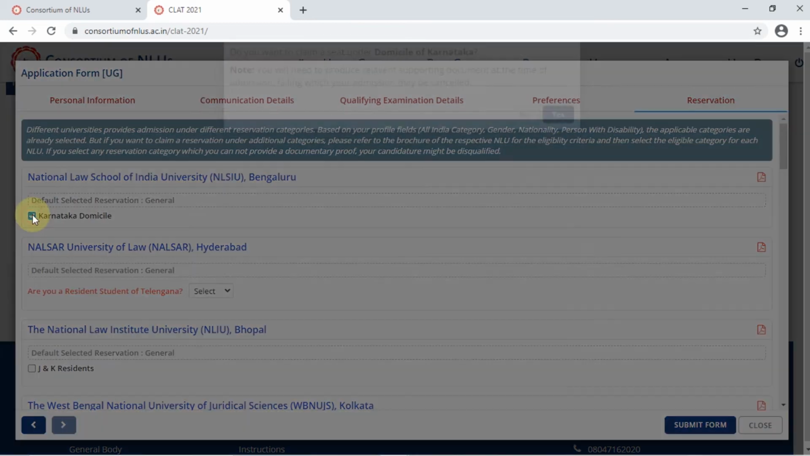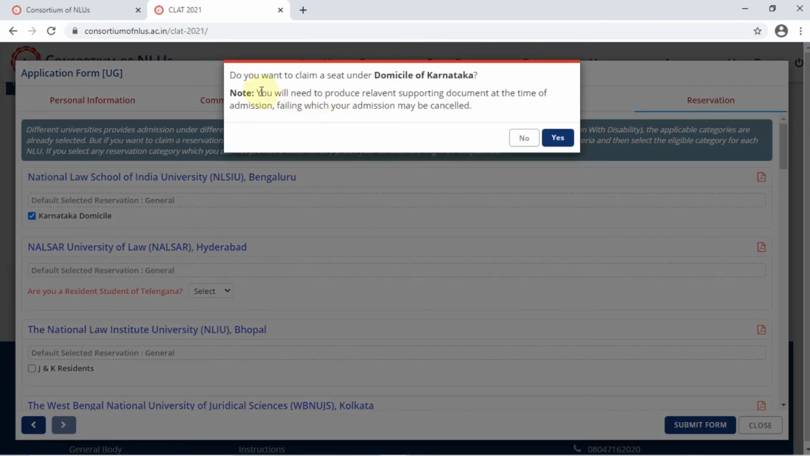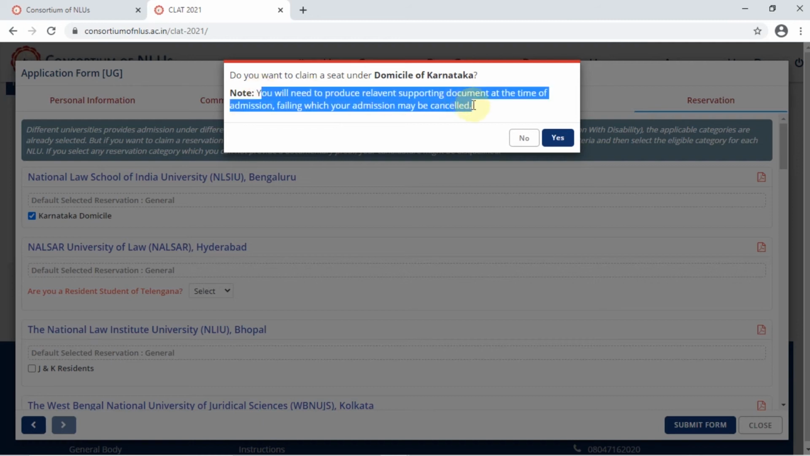Now, at every step, you'll see that, for example, in case you have a domicile of Karnataka, and you click on that, a pop-up comes up saying that you will have to produce a relevant supporting document at the time of admission. So if you are applying under the domicile category of any particular state or any other category for that matter, you should be able to produce a document at the time of admission. Otherwise, your admission, as it clearly says, could be cancelled.